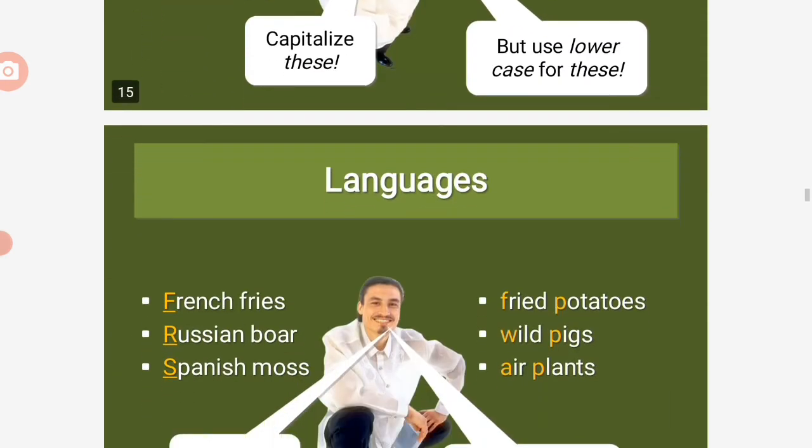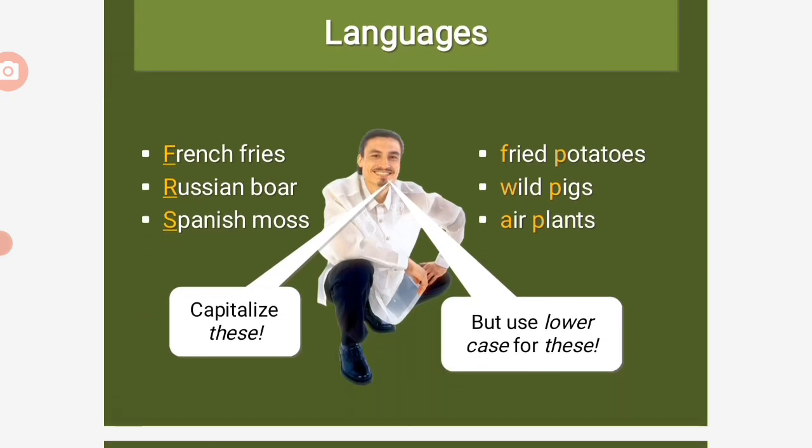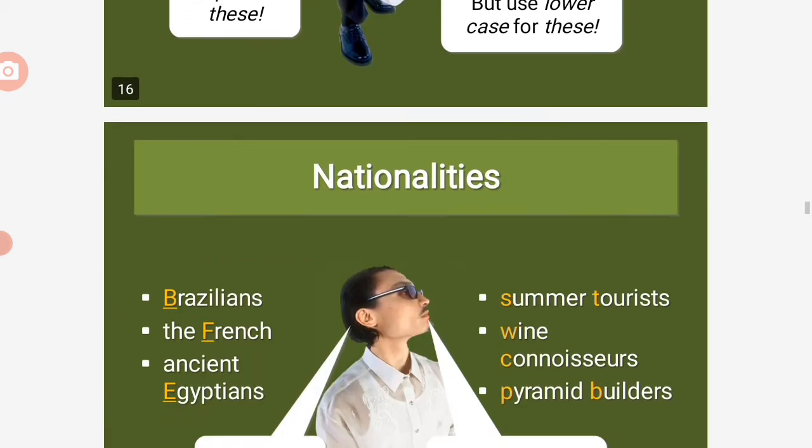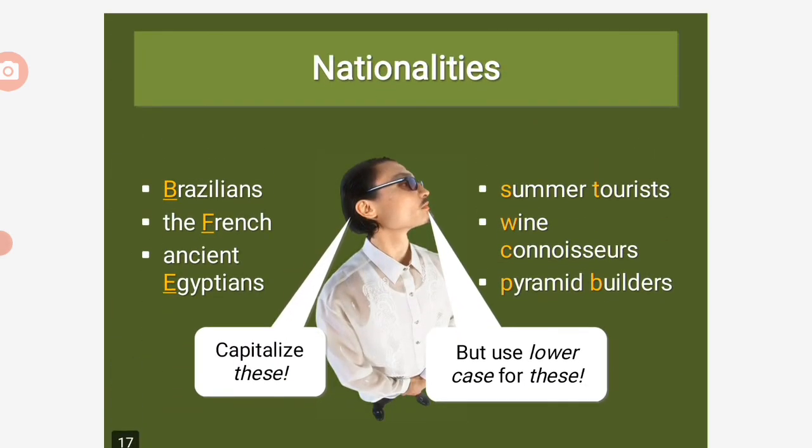Okay, next slide. Languages need to be capitalized too. Like French fries, Russian boar, Spanish moss. Capitalize these. But fried potatoes, wild pigs, airplanes, use lowercase for these. Alright, nationalities like Brazilians, the French, ancient Egyptians, capitalize these. Summer tourist, wine, pyramid builders, connoisseurs, use lowercase for these.